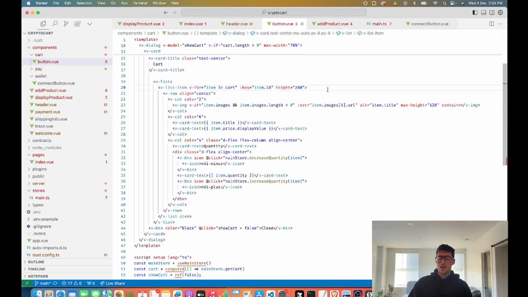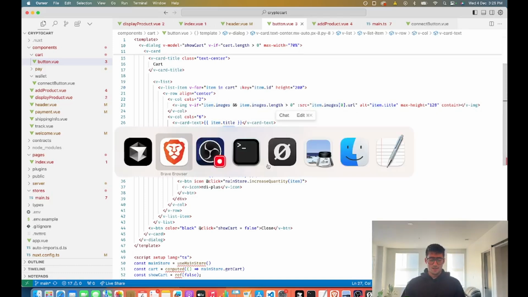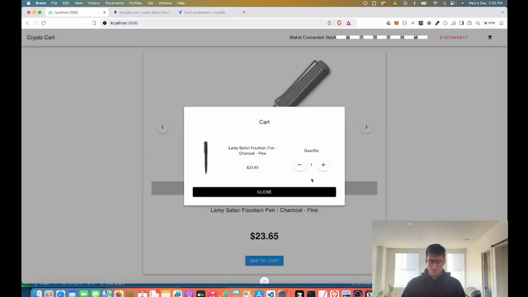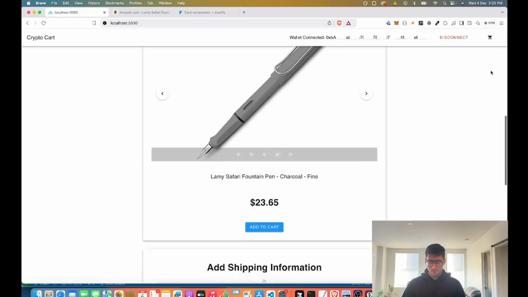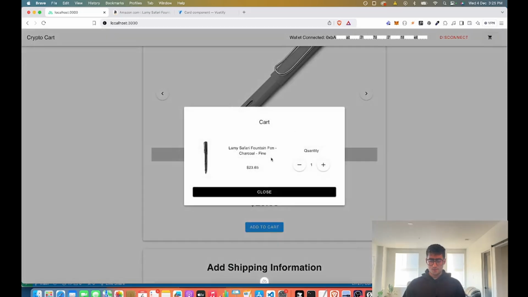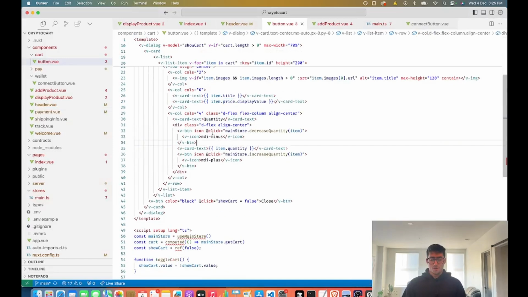So it doesn't matter, you can add as many items in the cart as you want. And for each item, we have metadata, we have images, we have title, we have price, all of those things. And as you can see here, this is all of the things that we're displaying. Quantity. So if we want to update the quantity, for example, these are the buttons to do that.